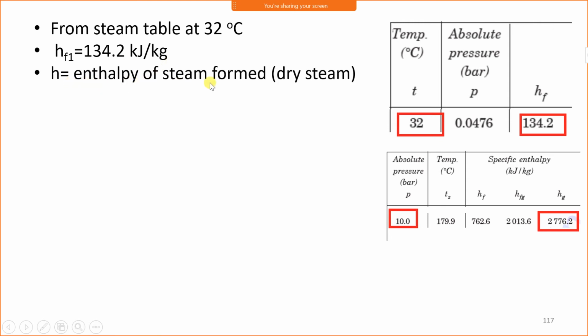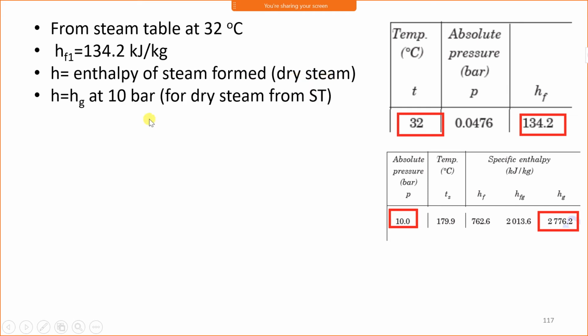Now H is the enthalpy of steam formed. The steam is dry saturated, therefore for dry saturated we take Hg from the steam table, and the steam pressure is 10 bar. Therefore from steam table at 10 bar, go to the value of Hg. This is a snapshot of a steam table at 10 bar. The value of Hg is 2776.2, so H is 2776.2 kilojoule per kg.